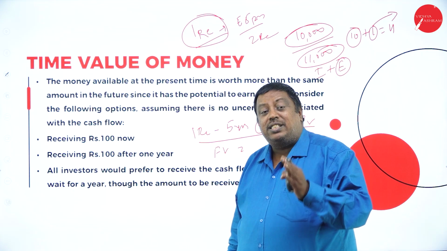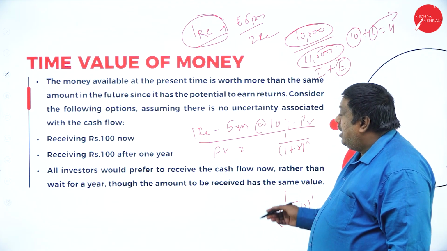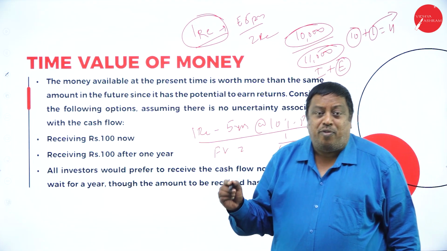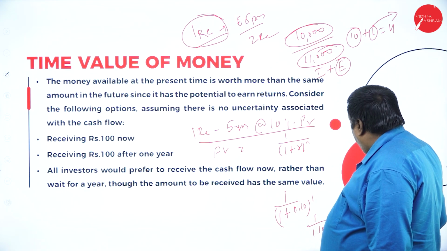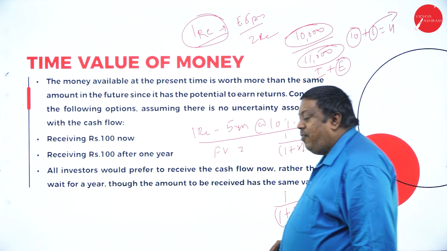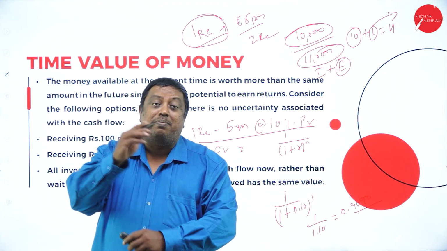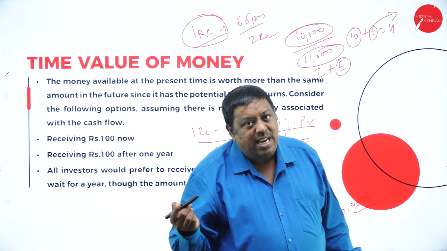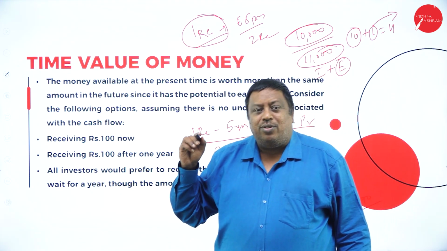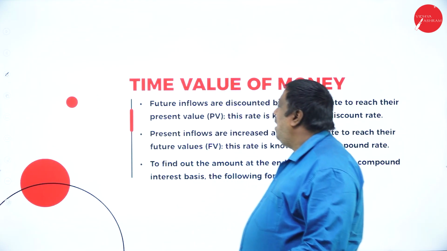So invest in such a way that you can earn the benefits, or else it is going to be a big problem for you. This formula can also be used in reverse: if I have 90 paisa with me, after 1 year it is going to become 1 rupee. Today's 1 rupee is worth 90 paisa, so I have to use that benefit by investing in a proper way.